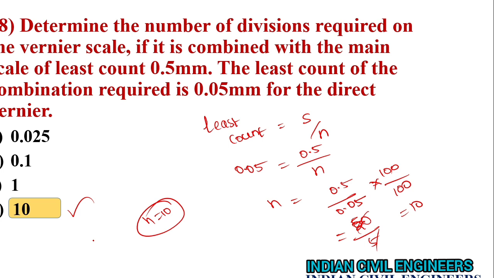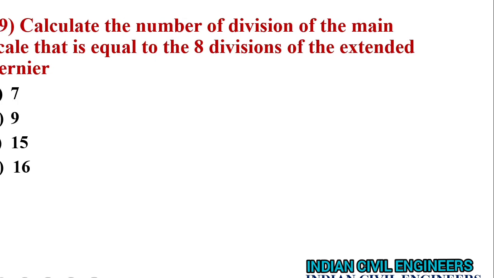Okay. Next question. Calculate the number of divisions of the main scale that is equal to 8 divisions of the extended vernier. And here we have to use the extended vernier formula.